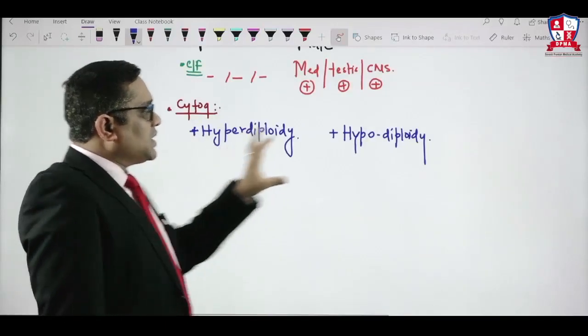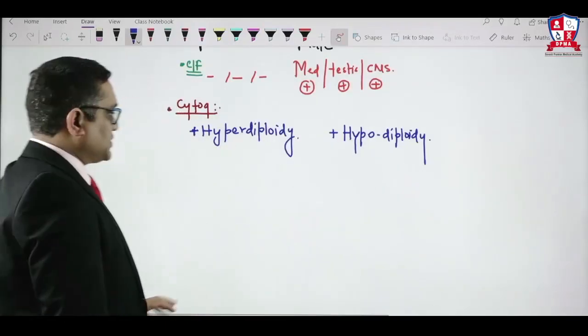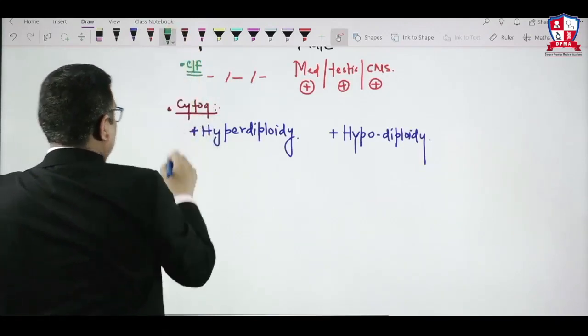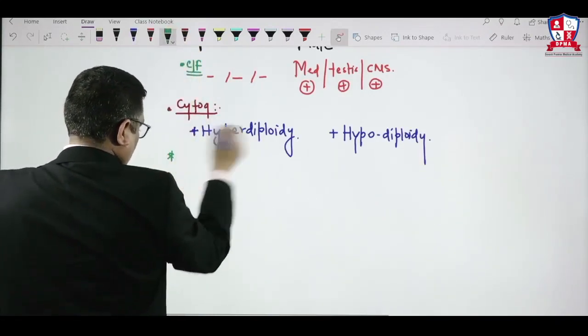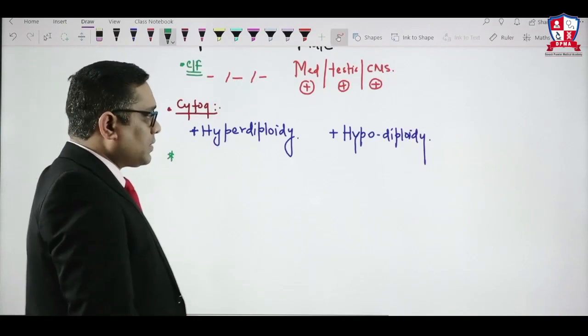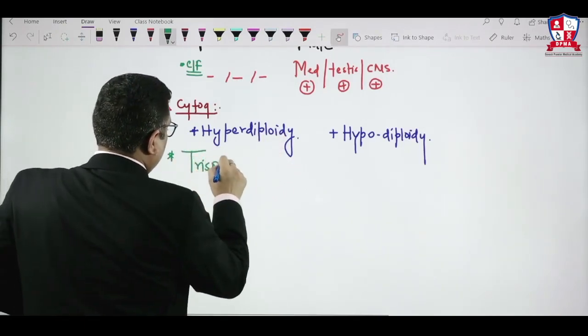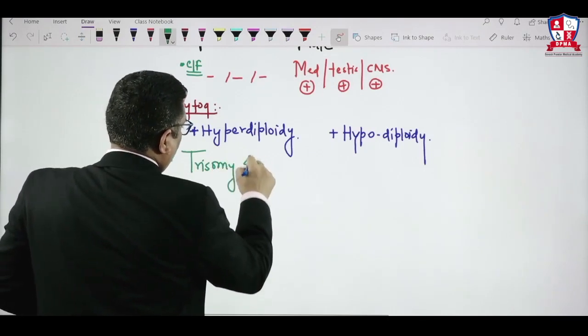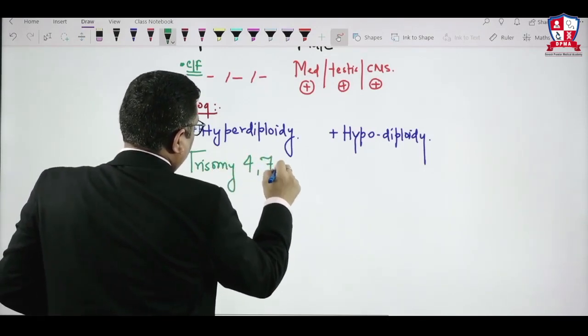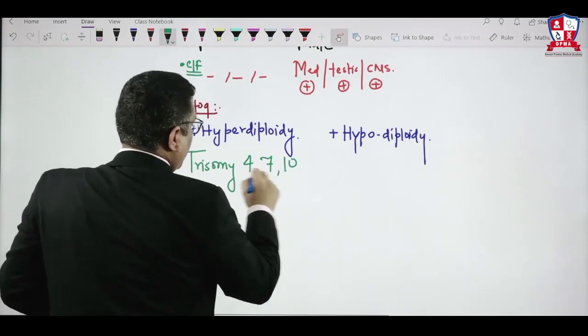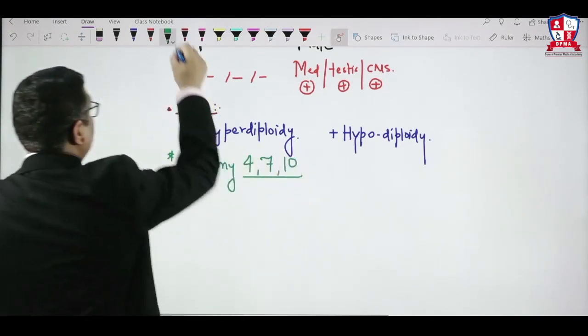Hyperdiploidy, good prognosis. Hypodiploidy, bad prognosis. After that, trisomy, right? Trisomy of 4, 7, 10 will carry good prognosis.